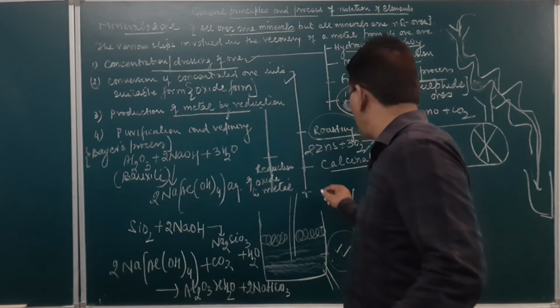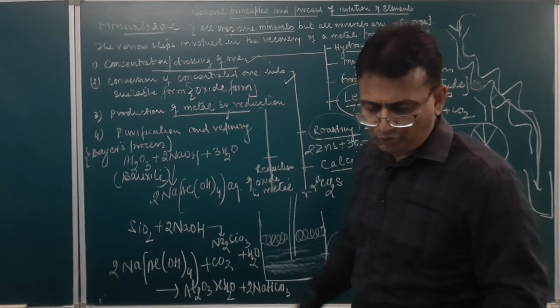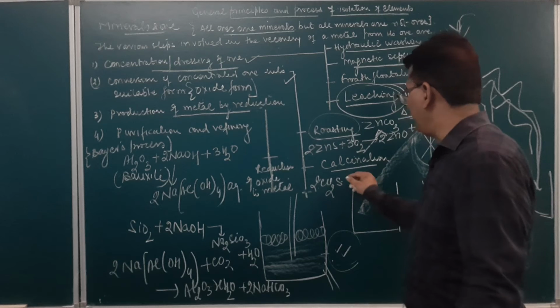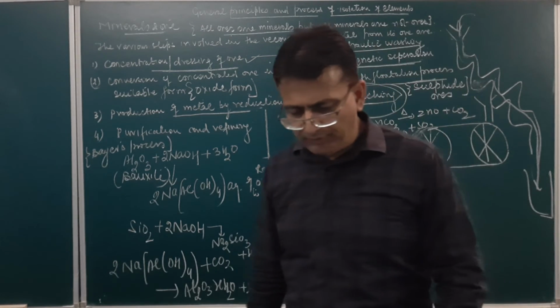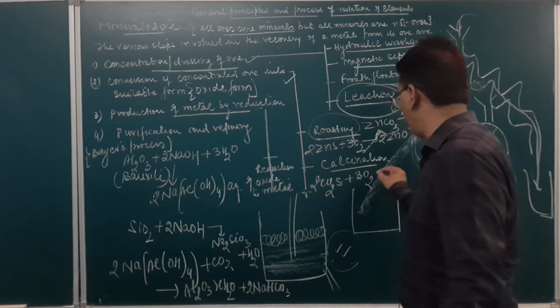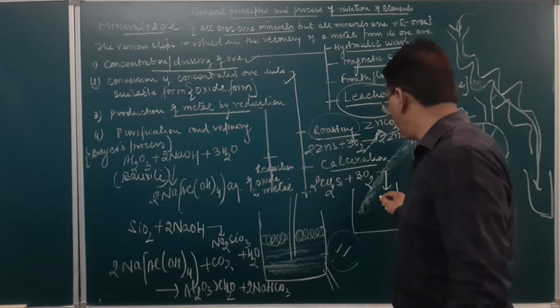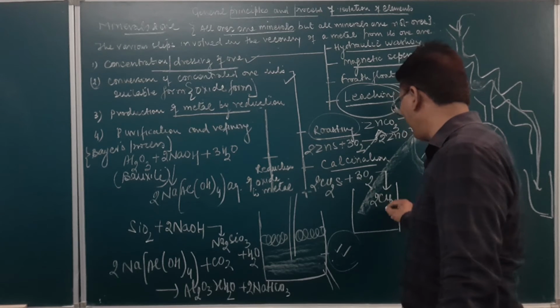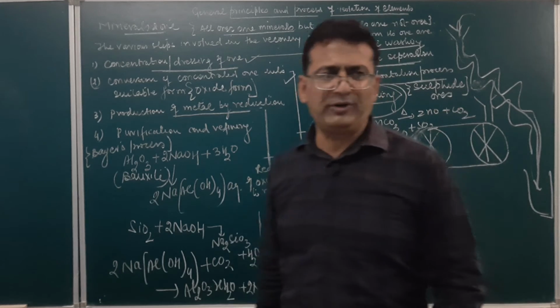Suppose we take cuprous sulfide. Suppose the ore is cuprous sulfide. This cuprous sulfide, when heated in the air, will result in the formation of cuprous oxide, and sulfur dioxide in the form of a gas will be given out over here. So the compound obtained over here will be cuprous oxide, and a gas will be given out, and the name of the gas will be sulfur dioxide.